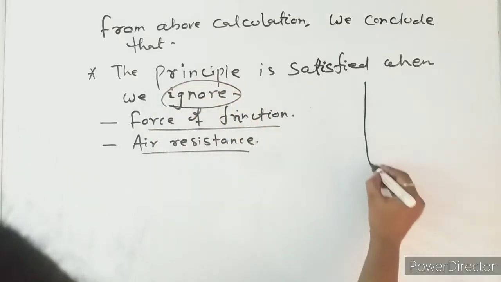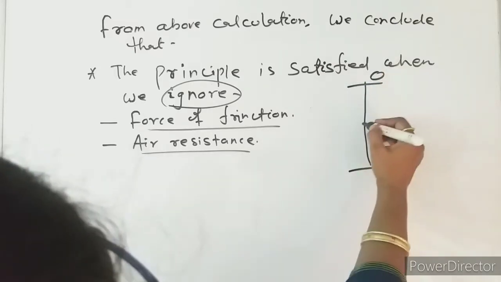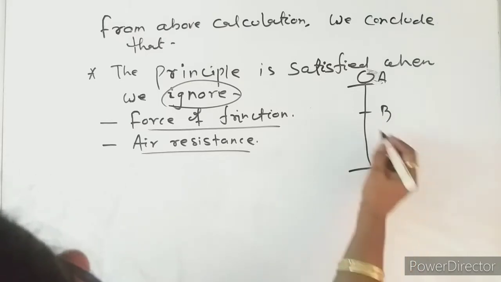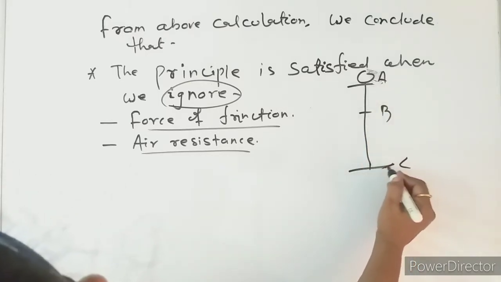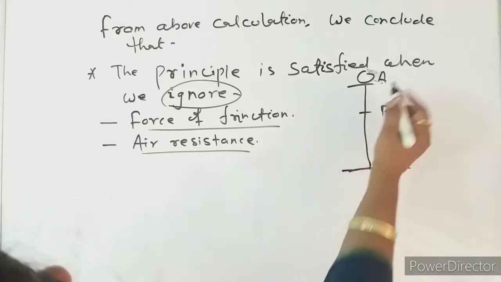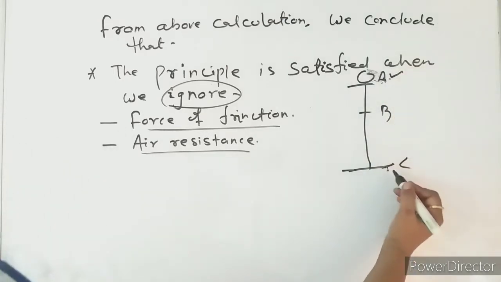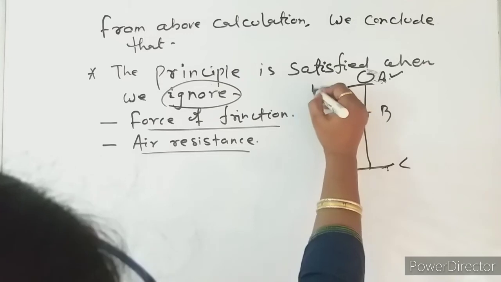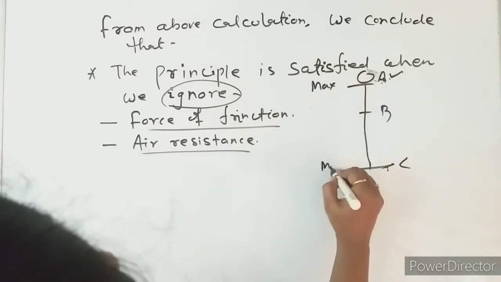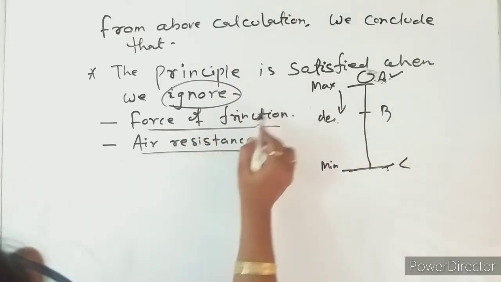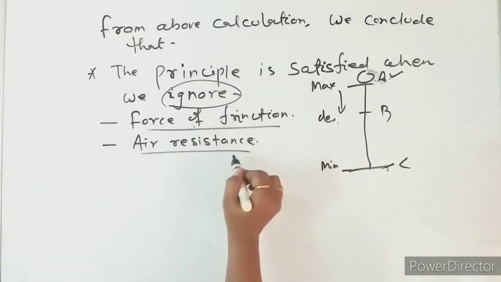Otherwise, if this is the freely falling case, let the body be at A, B and C. While it reaches C, whatever energy is possessed at A will be less. So here energy will be maximum and there energy will be minimum. It goes on decreasing. That is why we have to ignore frictional force and air resistance.